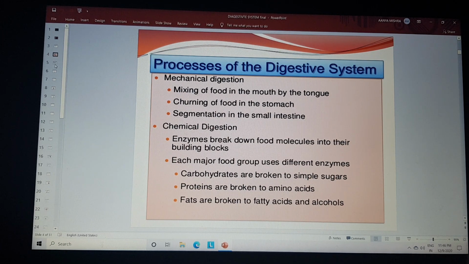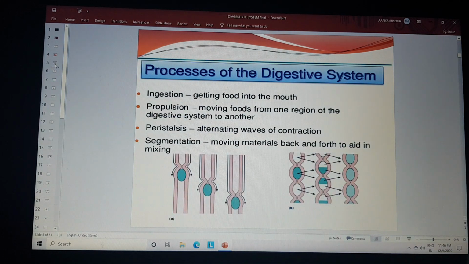acids and alcohols. The process of the digestive system also involves ingestion, propulsion, peristaltic movement, and segmentation. These are the four processes which are involved in the digestion of food.